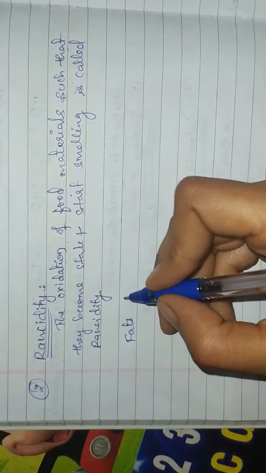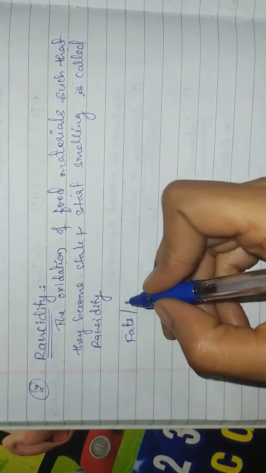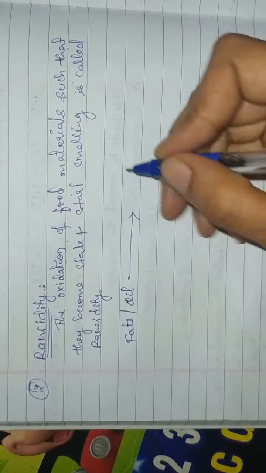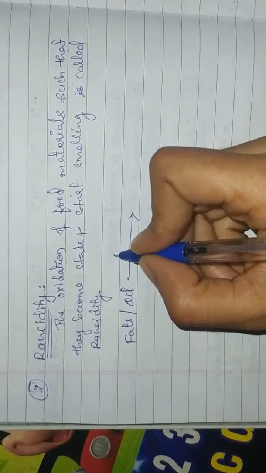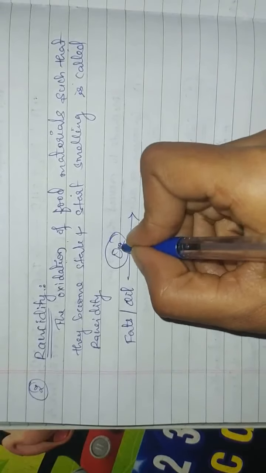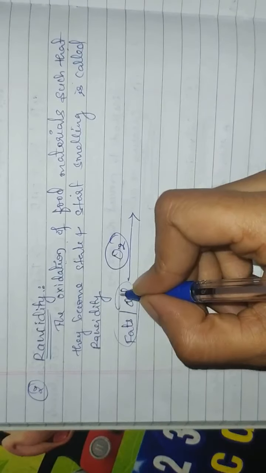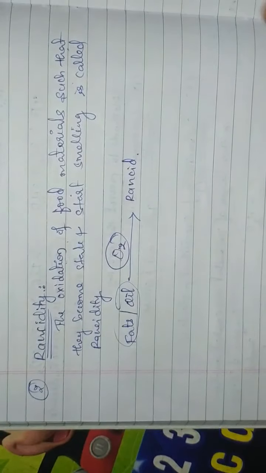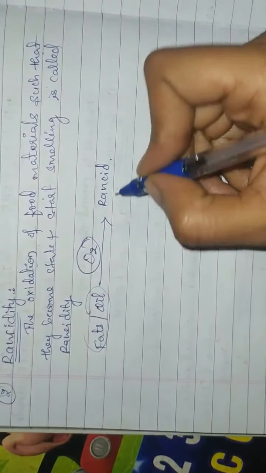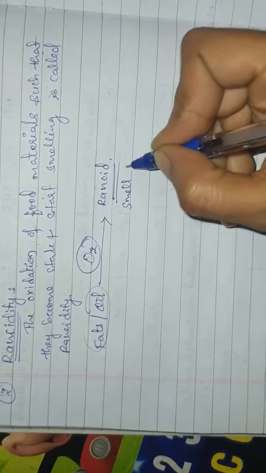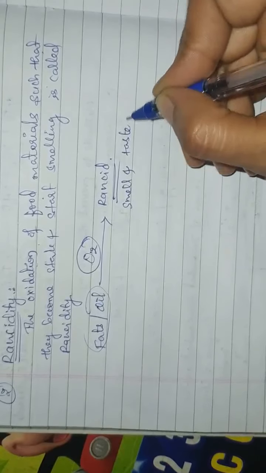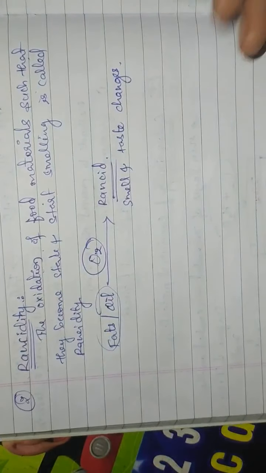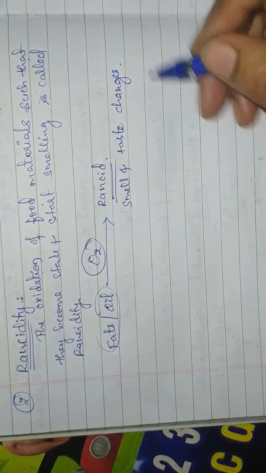Why does food undergo rancidity? Why do they become rancid? Because the fat and oil present in the food react with the oxygen present in the air, and these fats and oil undergo oxidation. As a result, food becomes rancid. When food becomes rancid, its smell and taste change completely, and we can't eat this kind of food.